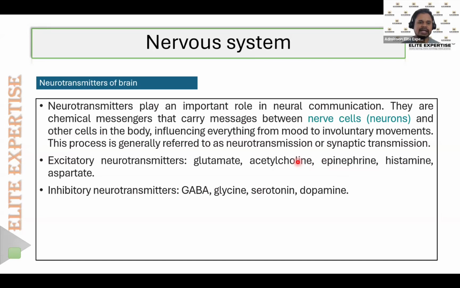And we also have the inhibitory transmitters. GABA and glycine, these two are the most important ones, because the common inhibitory neurotransmitters that we use are GABA and glycine. To some extent, serotonin and dopamine also have inhibitory properties, but the most important ones are GABA and glycine. For excitatory, the most important ones that you must remember are glutamate and aspartate. Glutamate and aspartate are the two examples of excitatory neurotransmitters. GABA and glycine are the examples of inhibitory neurotransmitters.